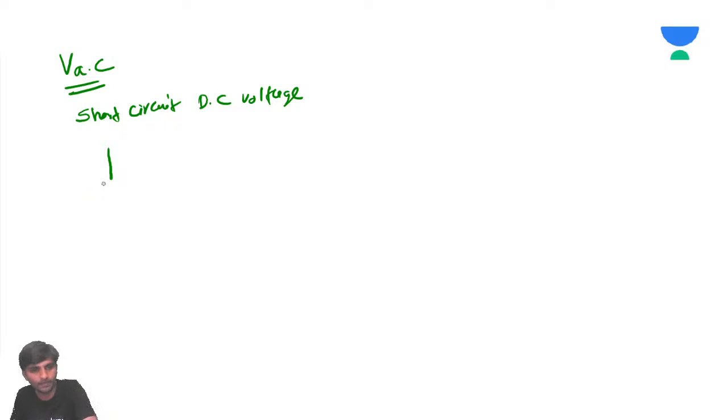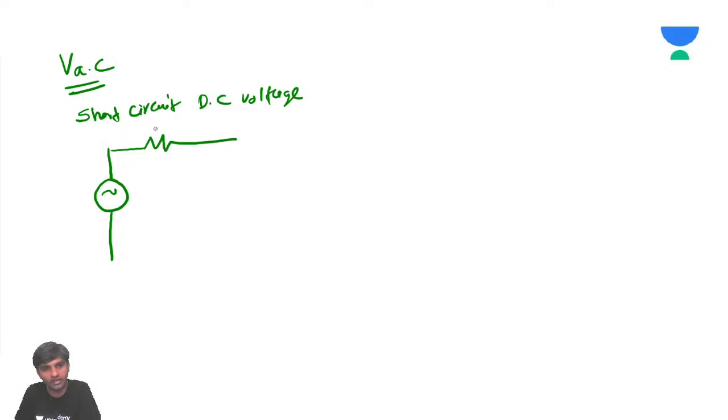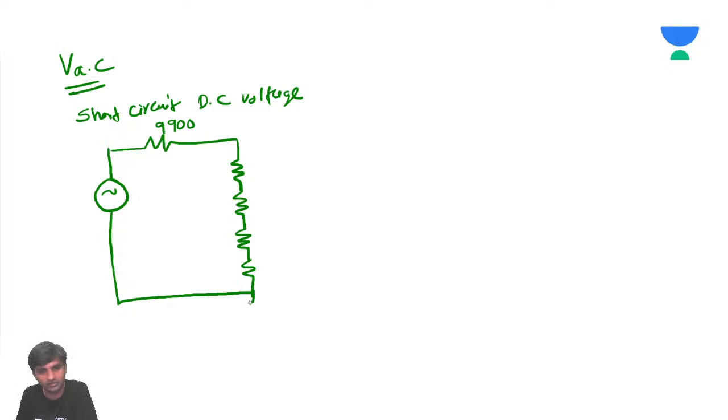So this is going to be 9,900 ohms as a resistance. You should replace all these diodes by their equivalent resistances.